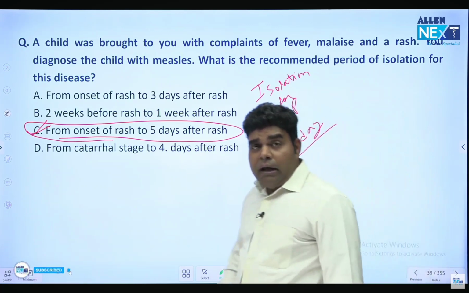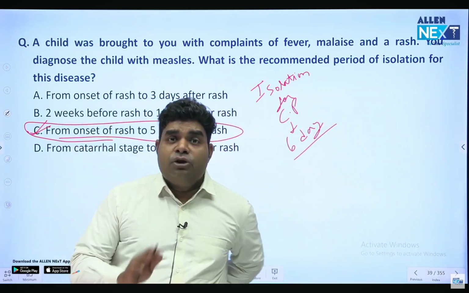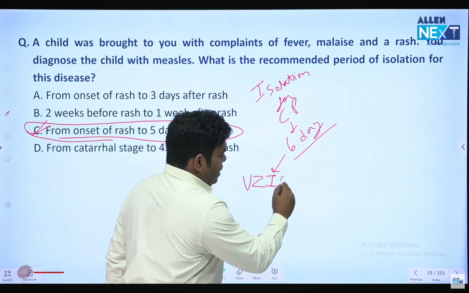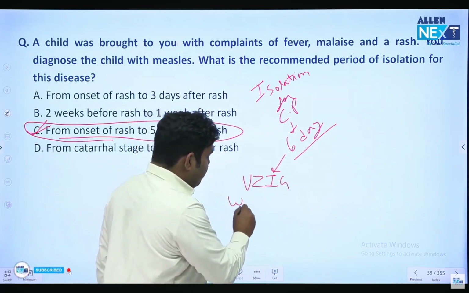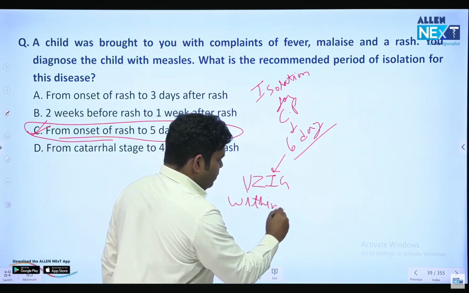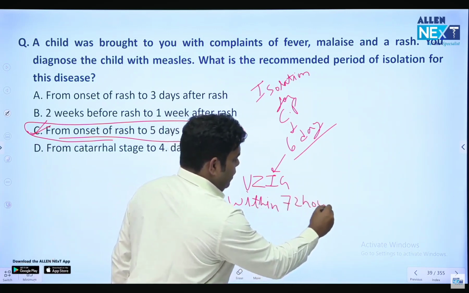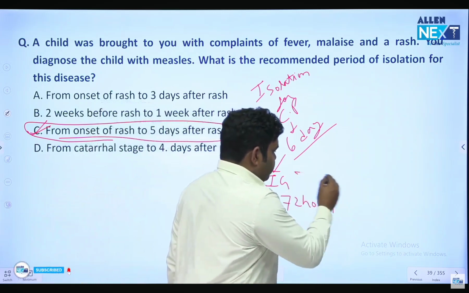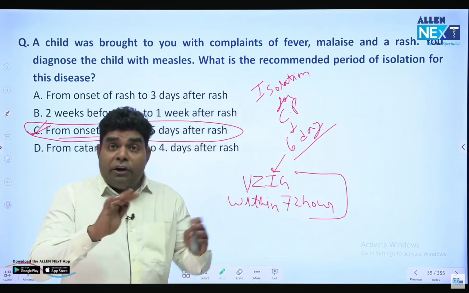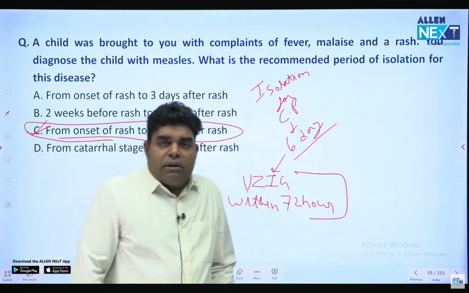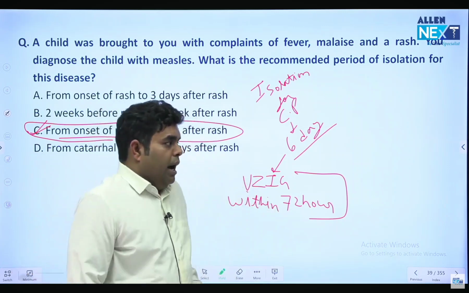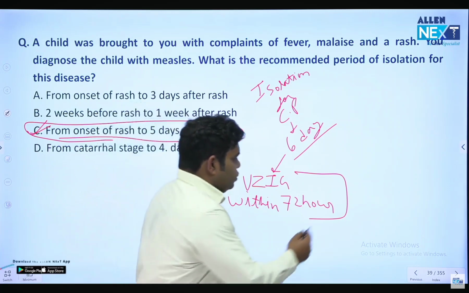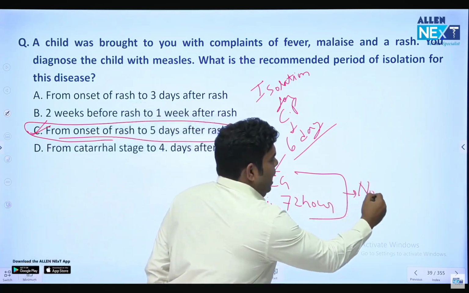And the treatment which we give here is varicella zoster immunoglobulin. But this varicella zoster immunoglobulin, as written in PARK, should be given within 72 hours, not 48 hours, 72 hours. But who will get this varicella zoster immunoglobulin? It is not useful in adult male because adult males do not develop severe complications and do not die due to varicella zoster. So it is given within 72 hours, not to adult male.